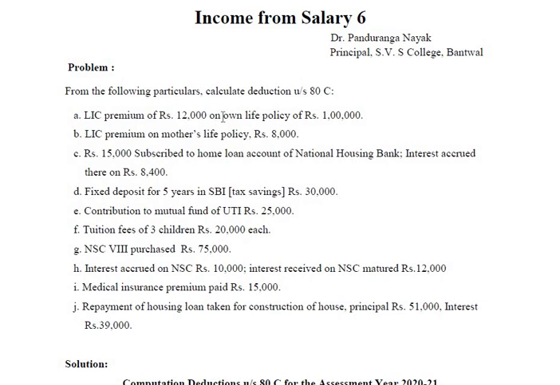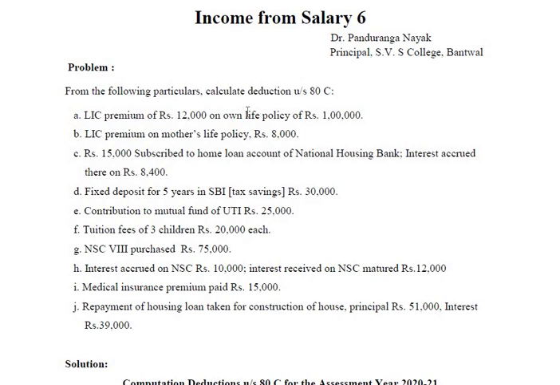If the policy is taken after 1/4/2012, the overall limit is 10% of sum assured or policy amount. If it is before 1/4/2012, then the limit of qualifying amount is 20%.